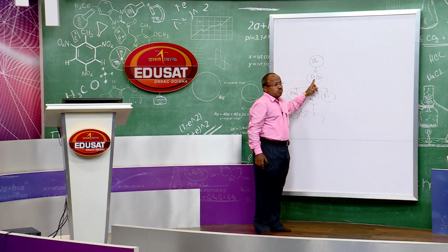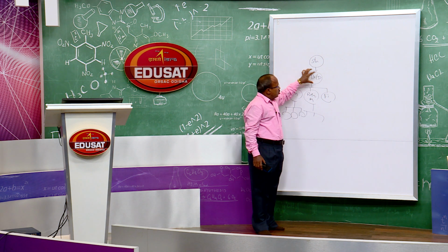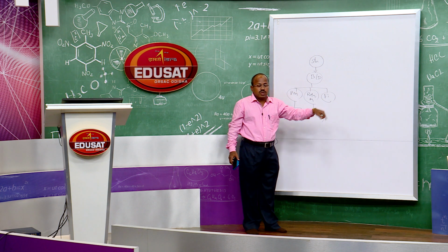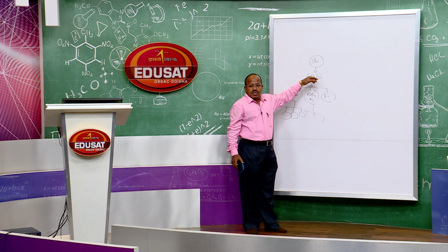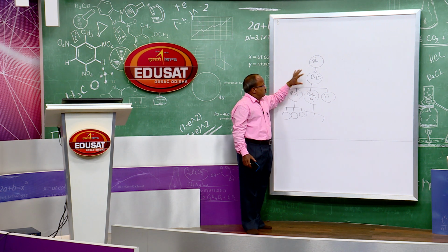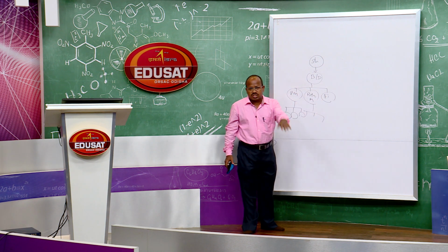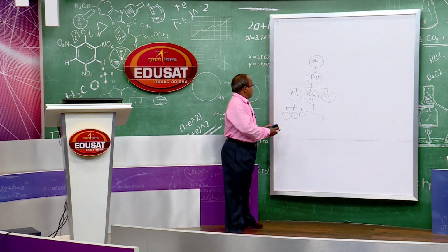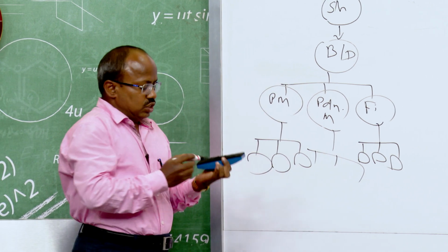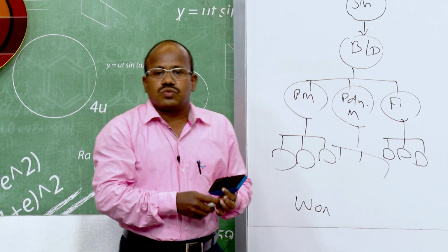This is a job position, this is a job position, this is a job position. The shareholders are the owners, the board of directors are the managers. So, the board of directors take the responsibility of managing the organization. You know that management is the art of getting things done through other people. The board of directors will not do the work, they will get the work done through their subordinates. Again the production manager, purchasing manager and finance manager are all responsible to get the work done through their subordinates. Under them there will be some subordinates. In this way the chain continues till the workers. In the last stage there will be workers, those who actually do the work.